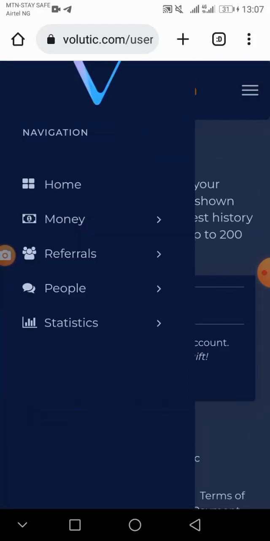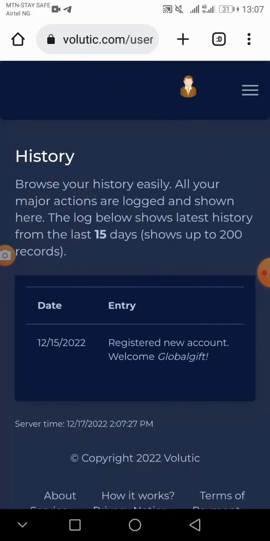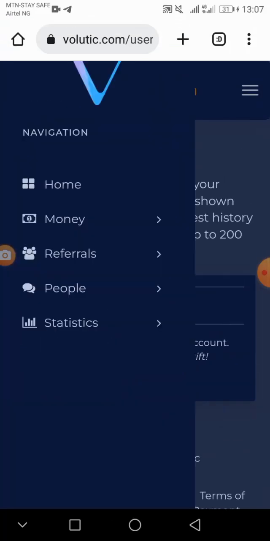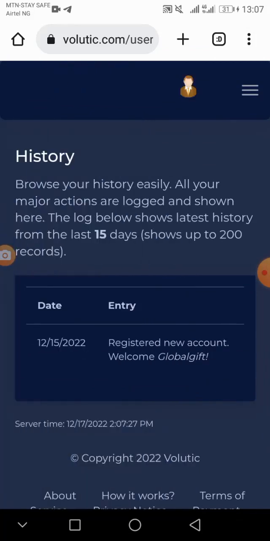Yeah, that's how it works there. You can be making money every day. It pays you direct to your BTC account that you link to your Faucet Pay account.